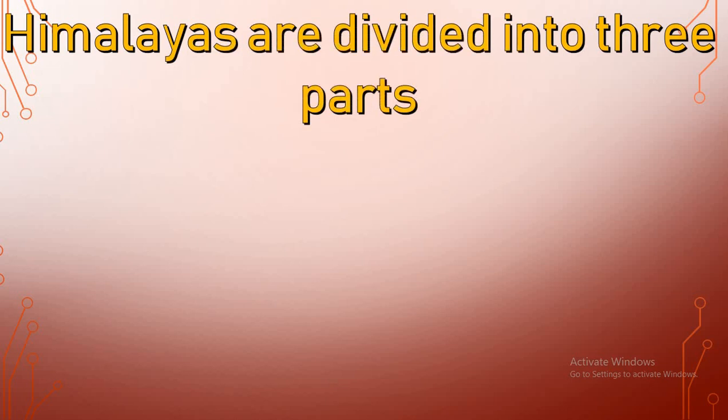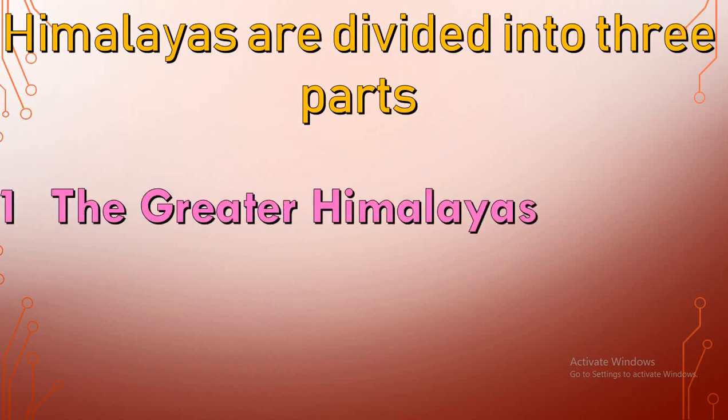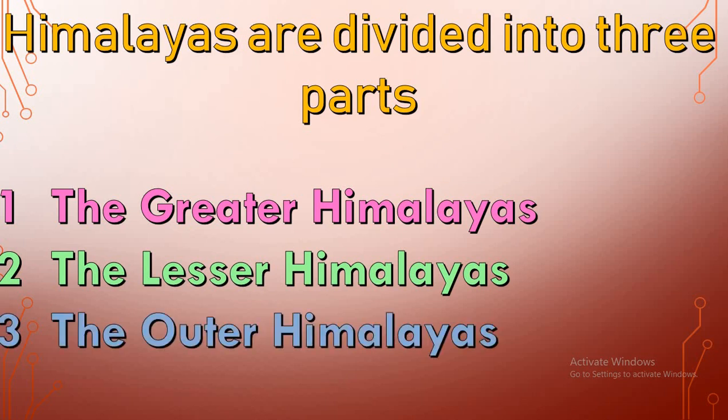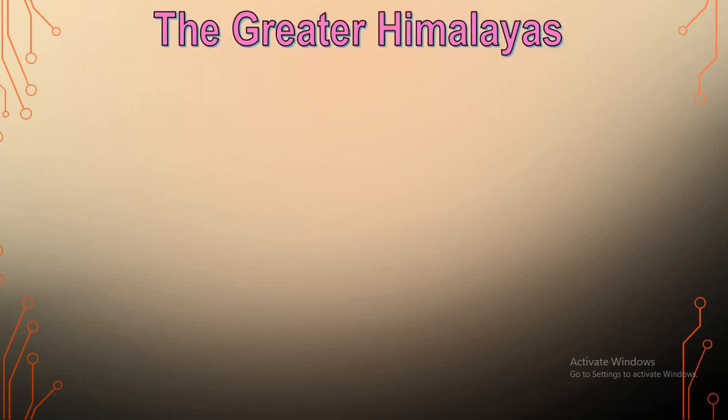Well, the Himalayas are divided into three parts: Greater Himalayas, Lesser Himalayas, and the Outer Himalayas. We'll move on to the Greater Himalayas.